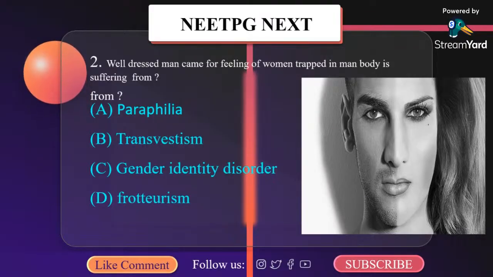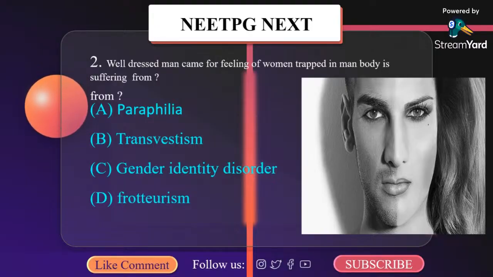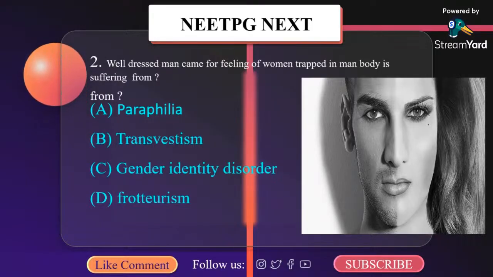Then, gender identity disorder of childhood. This disorder is similar to transsexualism with a very early age of onset, 2 to 4 years. So, the correct answer here is gender identity disorder, C.